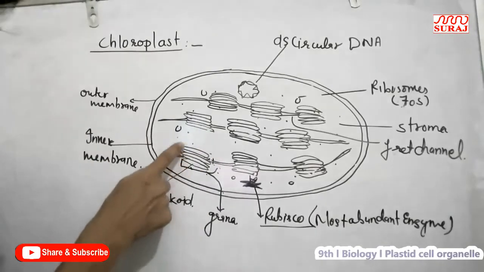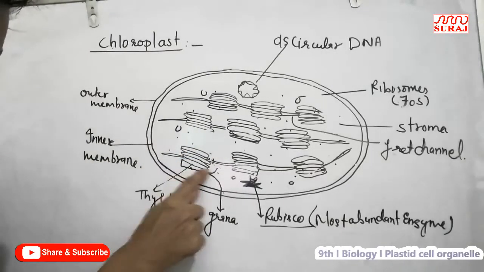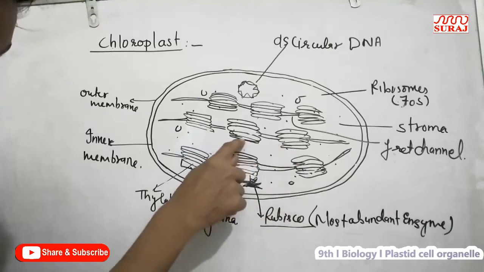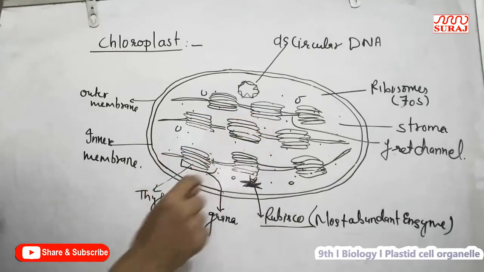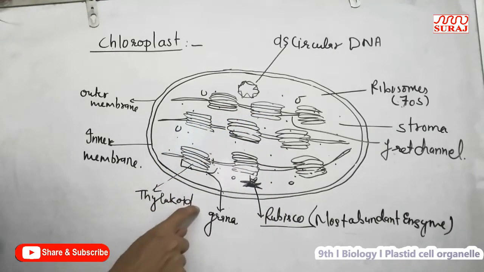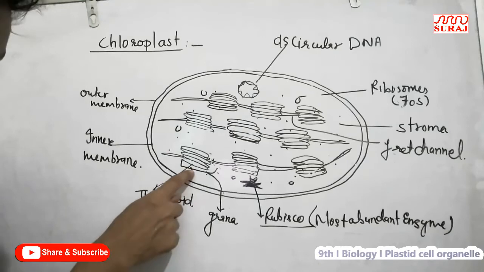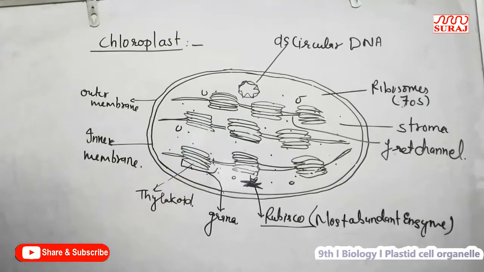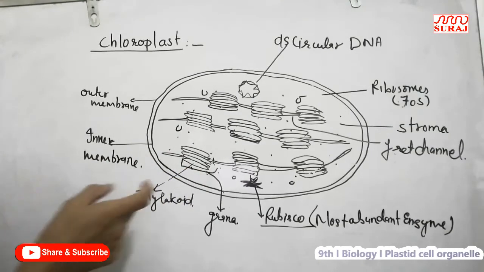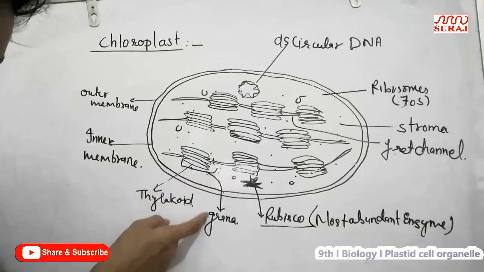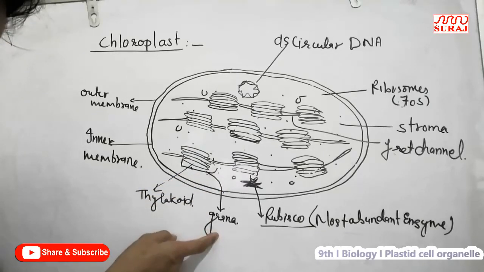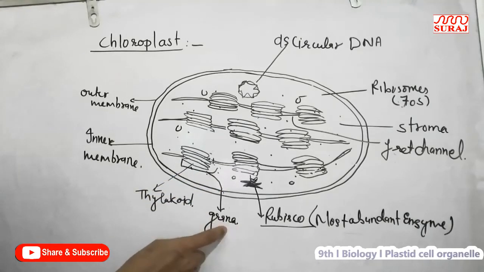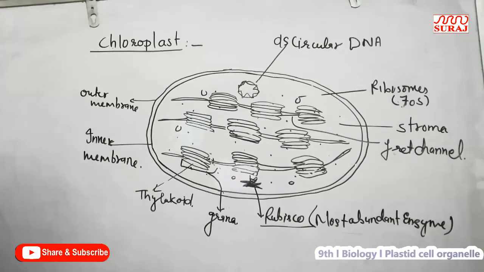And the third is lamella. In the lamella, flattened sac-like structures are present. A single flattened sac is known as a thylakoid, and when thylakoids are present in stacks or packed in piles, they form the grana, which contain green chlorophyll pigment.